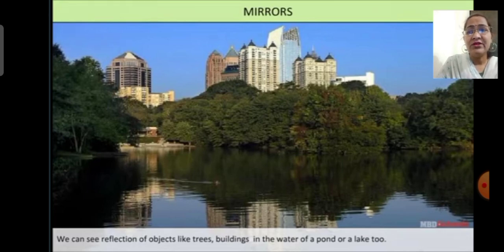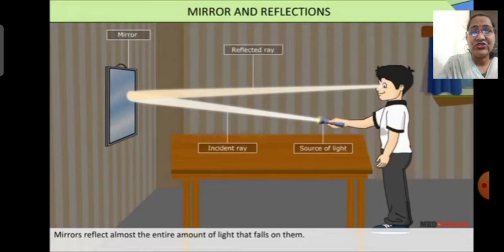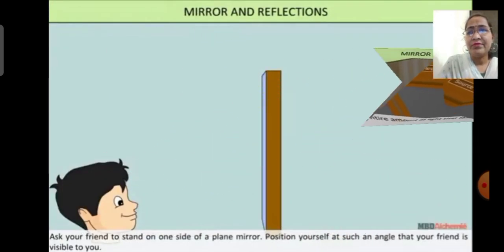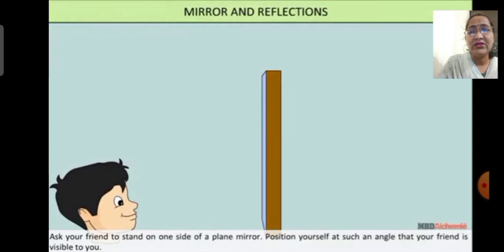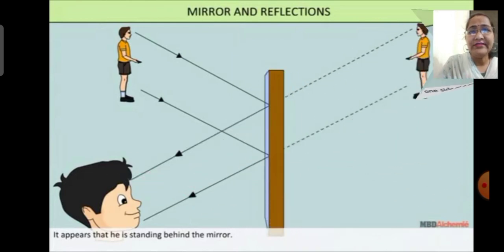Now children, we will see mirrors and reflection, how this happens, and how mirrors reflect our image. Here children, a mirror reflects almost the entire amount of light that falls on it. Let's perform an activity to see the nature of the image formed by a mirror. To do this activity children, ask your friend to stand on one side of a plain mirror. Position yourself at such an angle that your friend is visible to you.